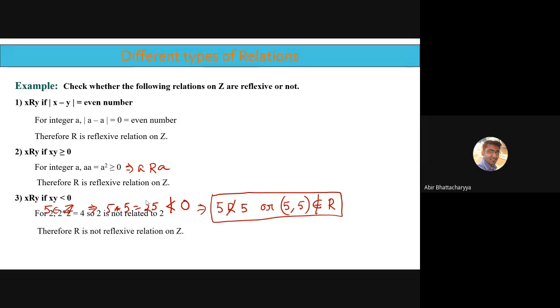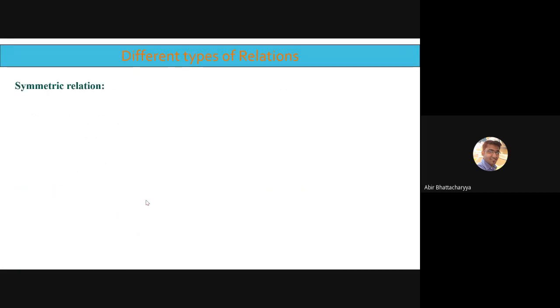Okay. Let's go for the next concept, that is called symmetric relation. First type was reflexive relation. Next type is symmetric relation. A relation R is called a symmetric relation on a set A if A comma B belongs to R, means A related to B, for A, B belonging to A, then obviously B related to A.